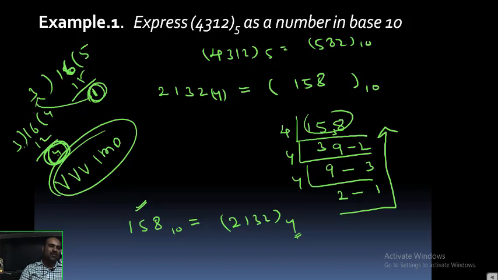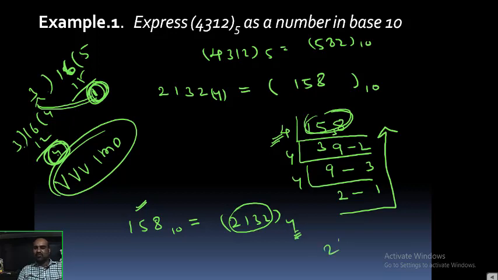How can I say the remainder should be lesser than the divisor. So here, 158 divided by 4, with remainders, all should be less than 4 only. What is the meaning of that? 158 is converted into base 4. So the number is formed with the remainders, meaning the digits of the number in base 4 should be lesser than 4 only.